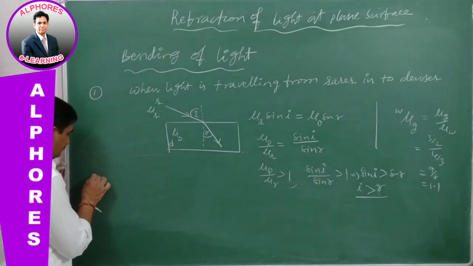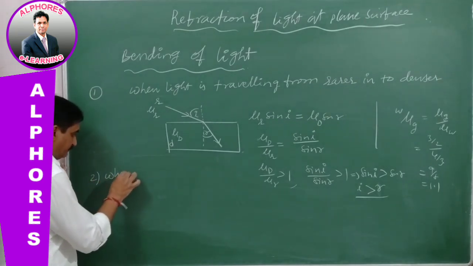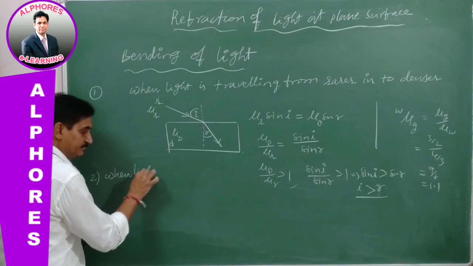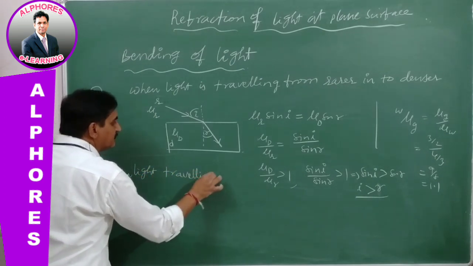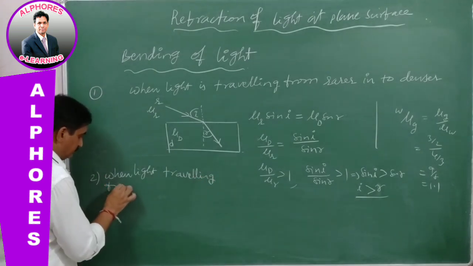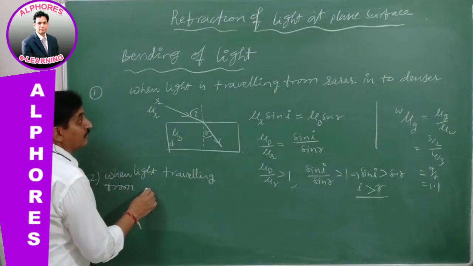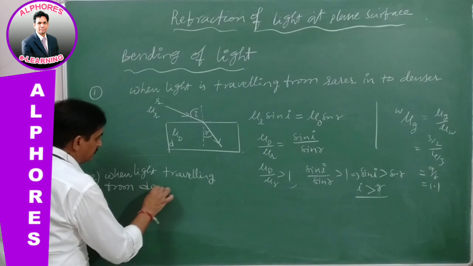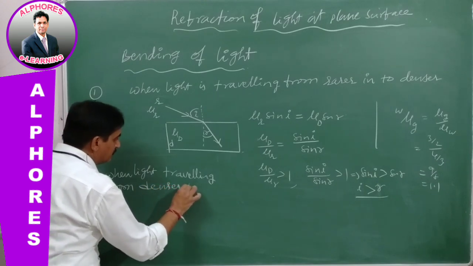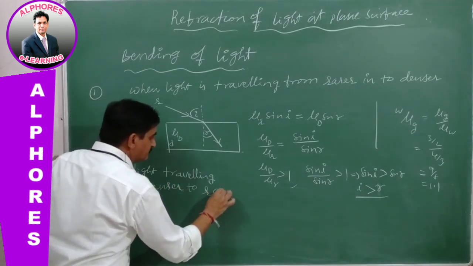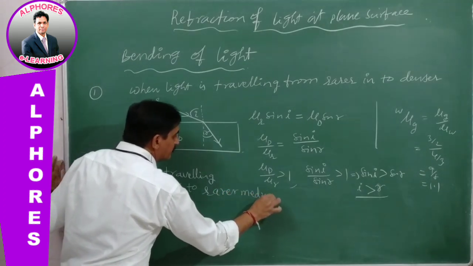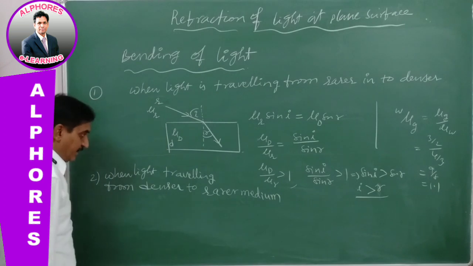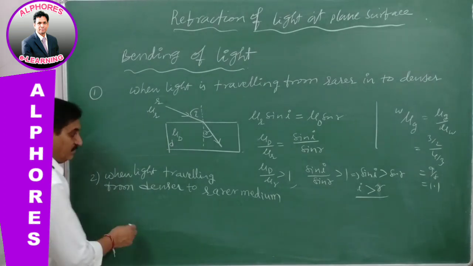And the second case is when light travels from the denser into the rarer medium. Let us find what happens.